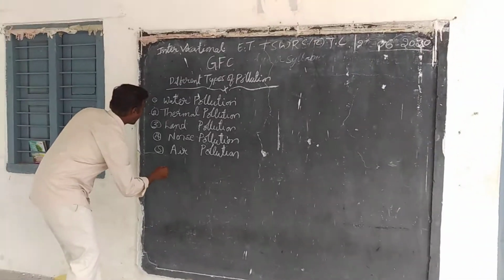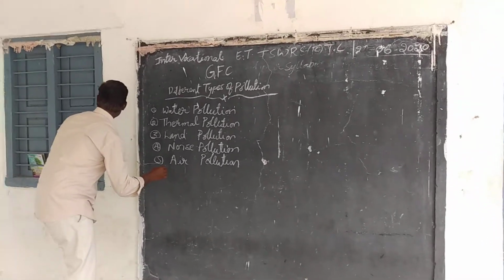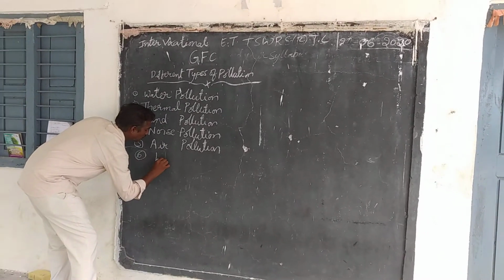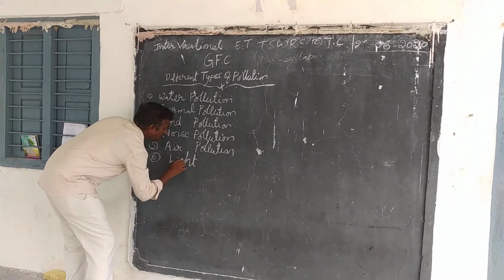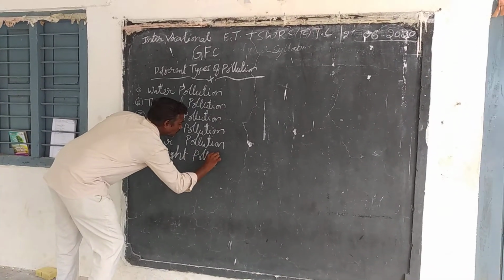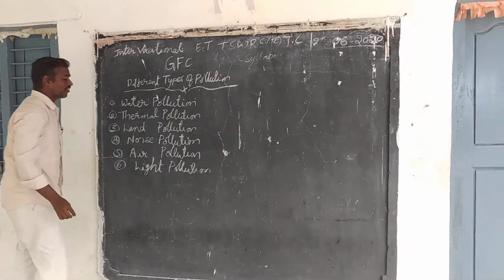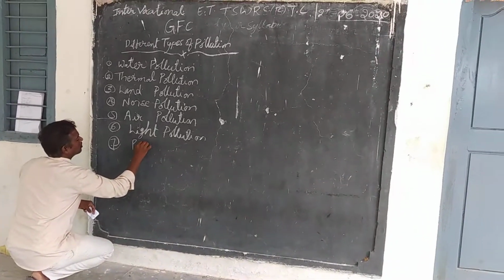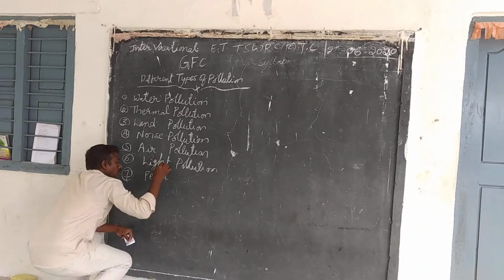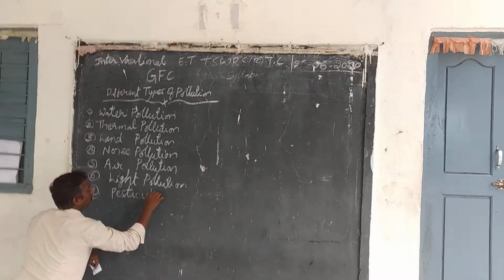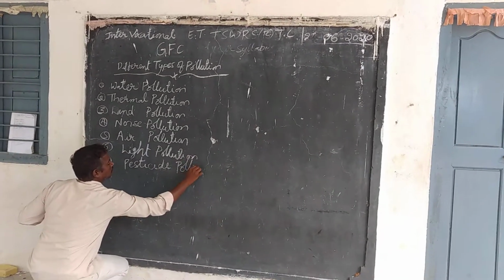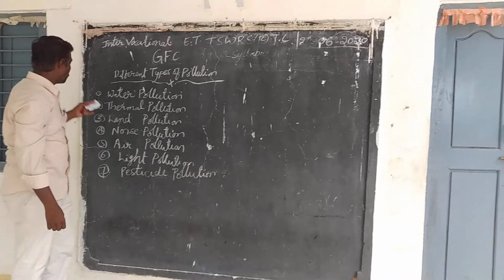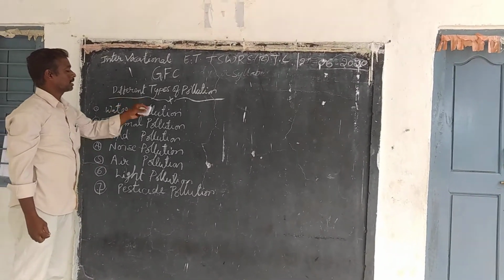Sixth one, light pollution. Seventh one, pesticide pollution. Those are the 7 different types of pollution.